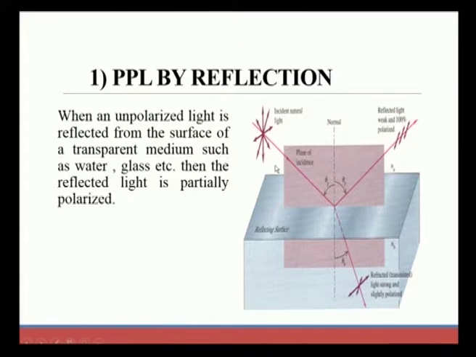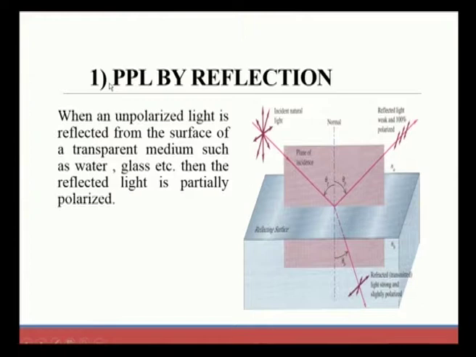This is a very simple method of getting a PPL with the help of normal reflection. On a surface like water or glass we get polarized light which is weak, and only a partial part of the incident light will be polarized when we produce plane polarized light with the method of reflection.